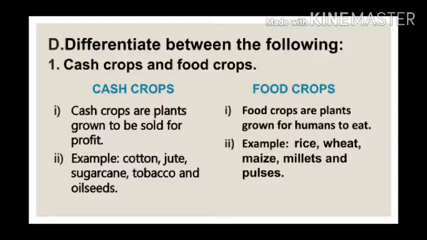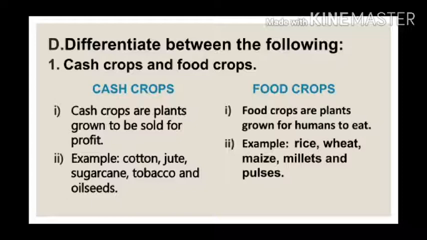Some examples of cash crops are cotton, jute, sugarcane, tobacco, and oilseeds. And some examples of food crops are rice, wheat, maize, millets, and pulses. We use various products made out of cotton and jute in our day-to-day life. Sugar is extracted from the juice of sugarcane, and many other products are made from the remaining part of sugarcane, just like its fibers are used for making paper.